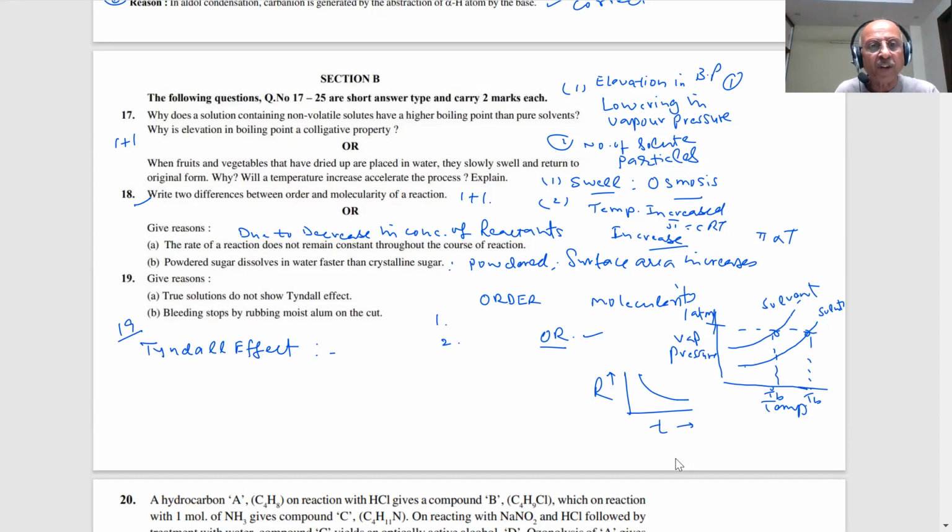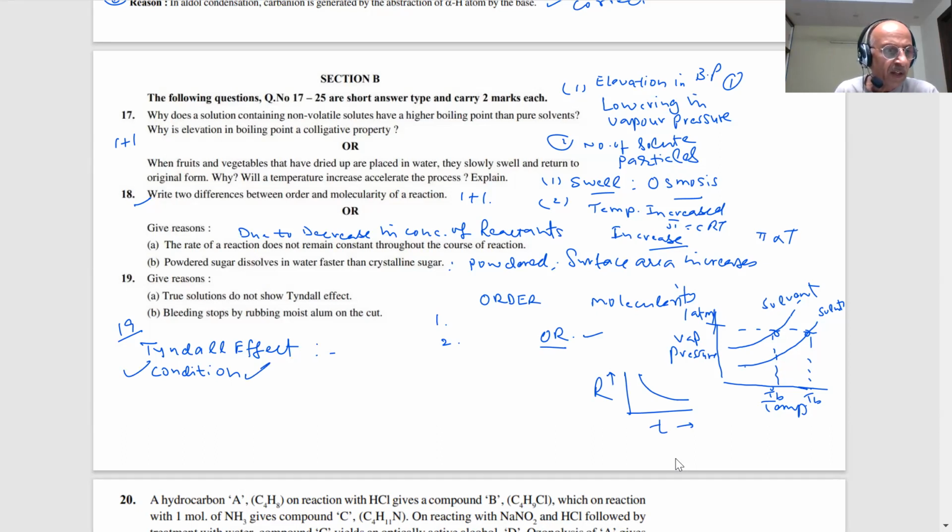Now, what is the condition? They have asked in the paper, the condition for the Tyndall effect, many times, students. The size of the particles should be large. And one more thing: the refractive index of the dispersed phase and the dispersion medium should differ in magnitude. That question was given. Now I have put up another question based on this.